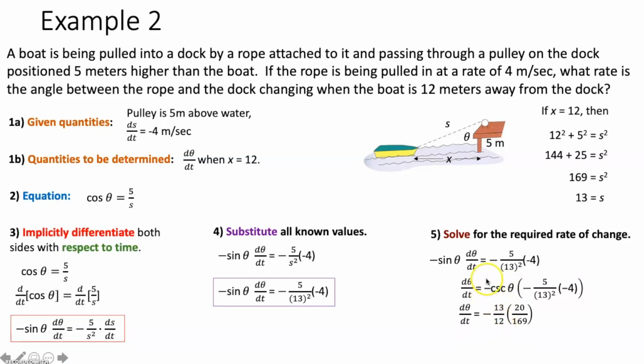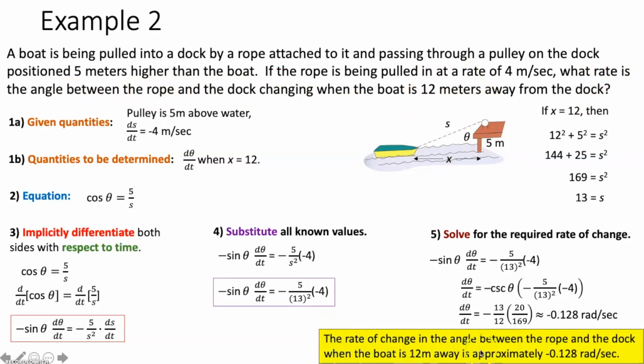And then we just tack on that negative that was out front. Then we simplify this over here, multiply these two fractions together, and in our calculator we get that d theta dt, the rate at which this angle is changing with respect to time, is negative 0.128 radians per second. Now again, it's a word problem, so you need to answer in a sentence. It says, what rate is the angle between the rope and the dock changing when the boat is 12 meters away from the dock? The rate at which that angle is changing is approximately negative 0.128 radians per second.